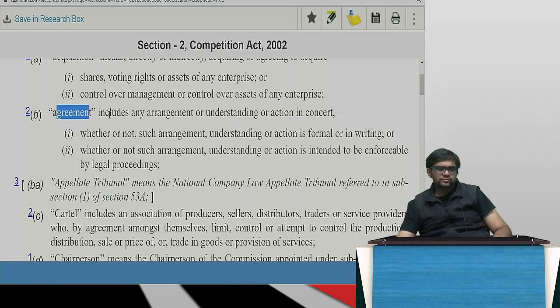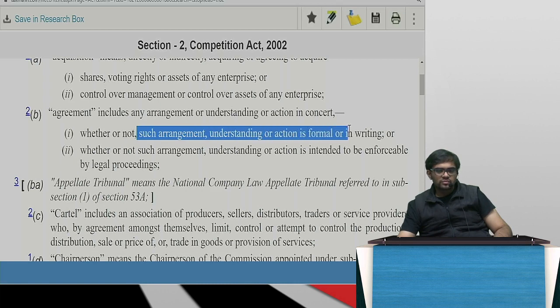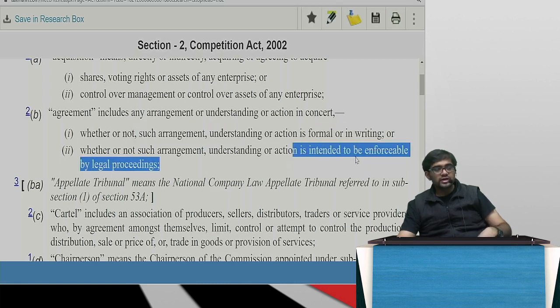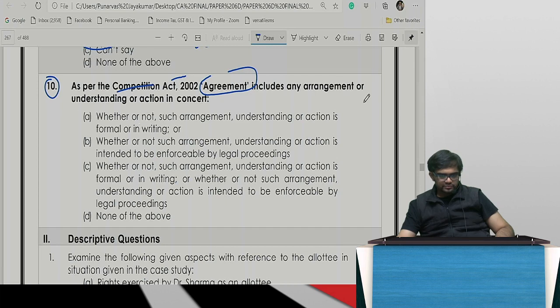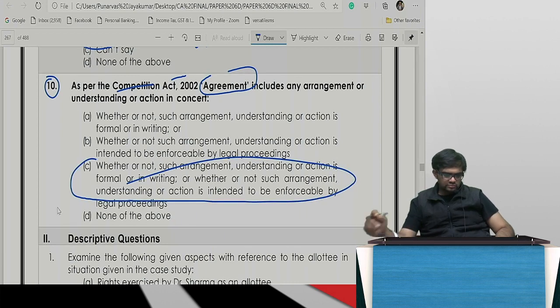Agreement includes any arrangement or understanding, whether or not it's formal in writing, whether or not intended to be enforceable. Even illegal agreements will be part of this entire discussion. So here, this one. That's all.